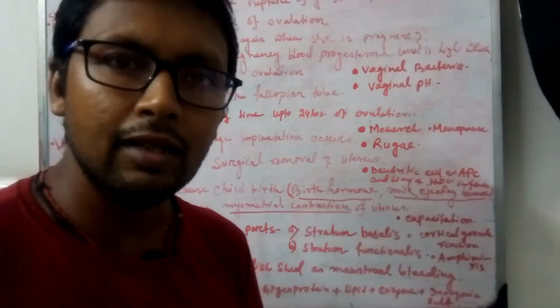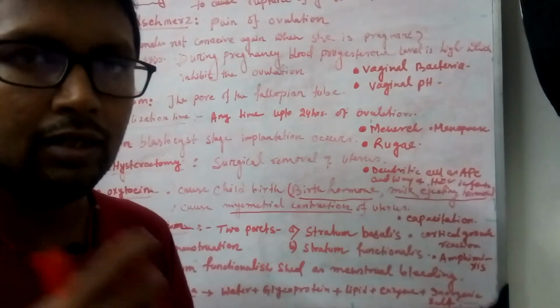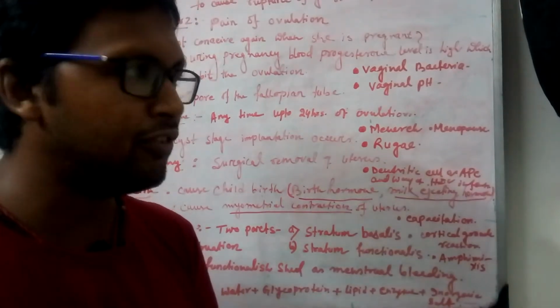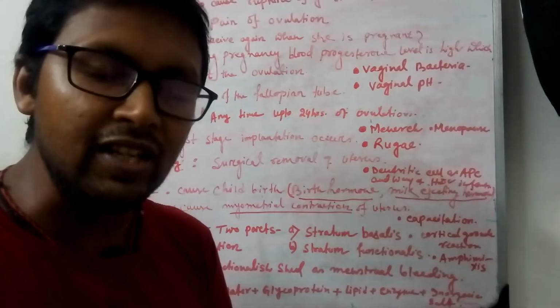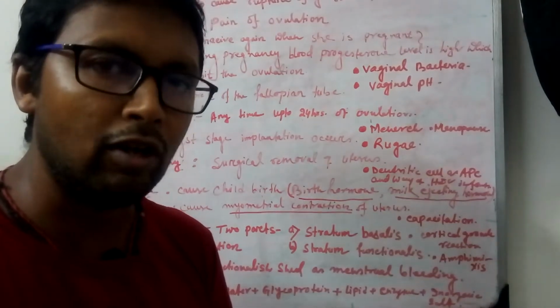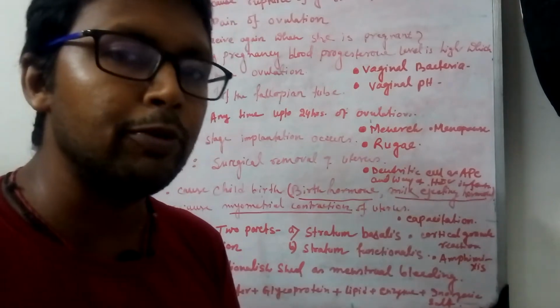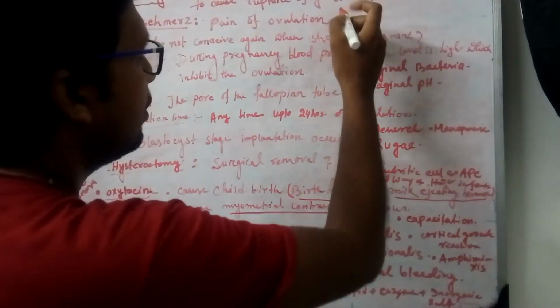But not all women sense this. Very few individuals feel that such kind of pain occurs on the day of ovulation, the 14th day.